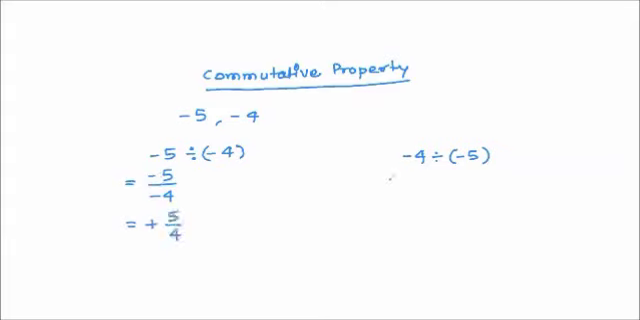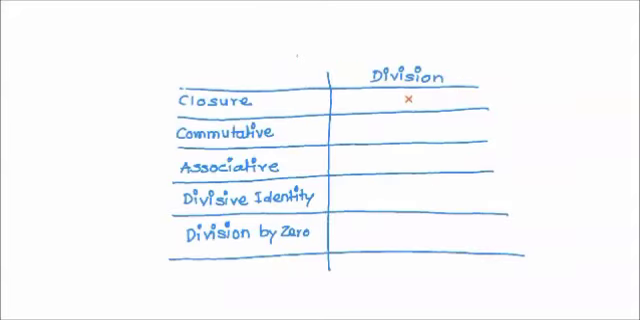This side, it becomes equal to minus 4 divided by minus 5. Again, both signs negative give us a positive sign, positive 4 upon 5. Now we know that 5 upon 4 is not equal to 4 upon 5, and hence we can say that integers are not commutative in division.